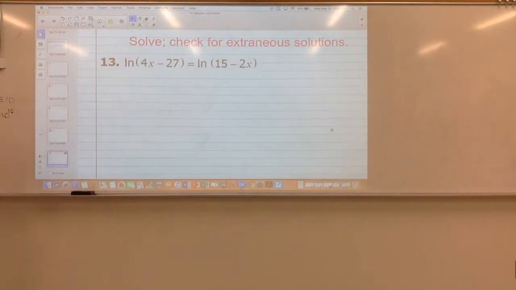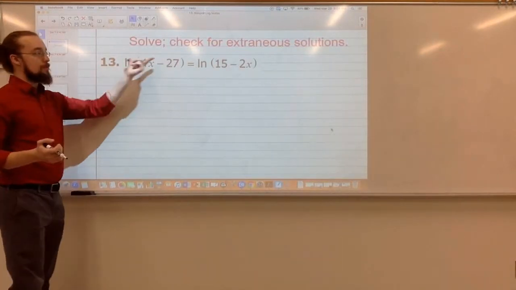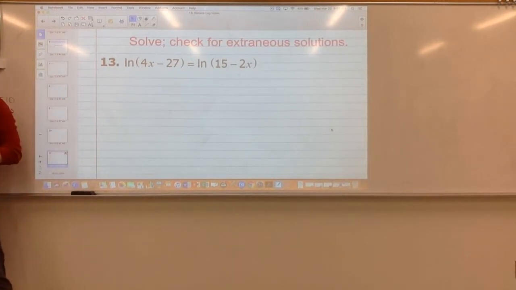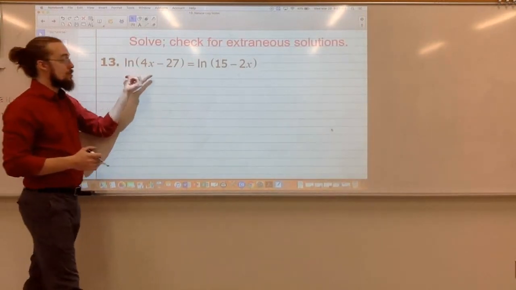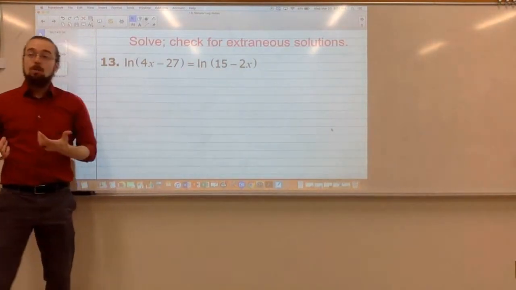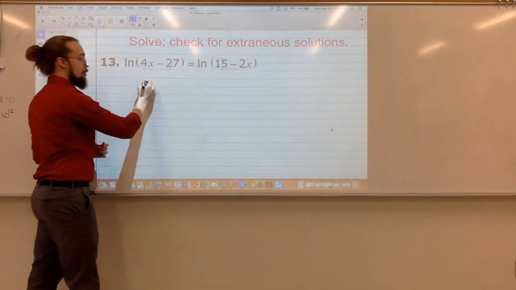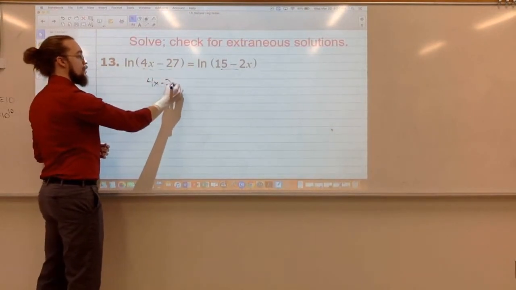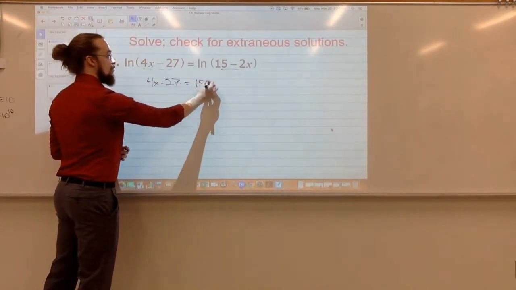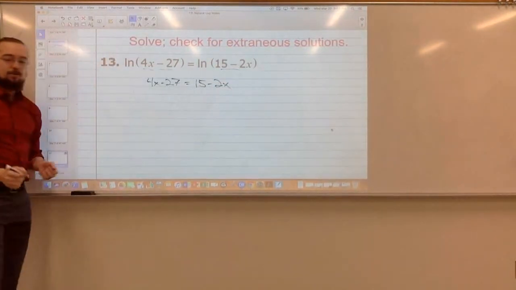Whenever I have that, I want to get one log equal to one log. So remember, we could have multiple logs on each side. We'll look at examples where we have that, but here we don't. Here we just have one log equal to one log. Once I have that, I can just take what's on the inside and set that equal. So I can just say 4x minus 27 equals 15 minus 2x.